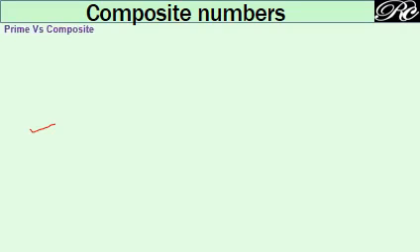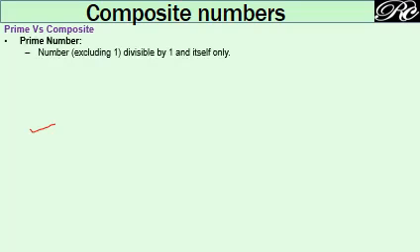So first topic: what is the prime number and composite number? The definition you are already aware of. So prime number: any number excluding 1 divisible by 1 and itself is a prime number.